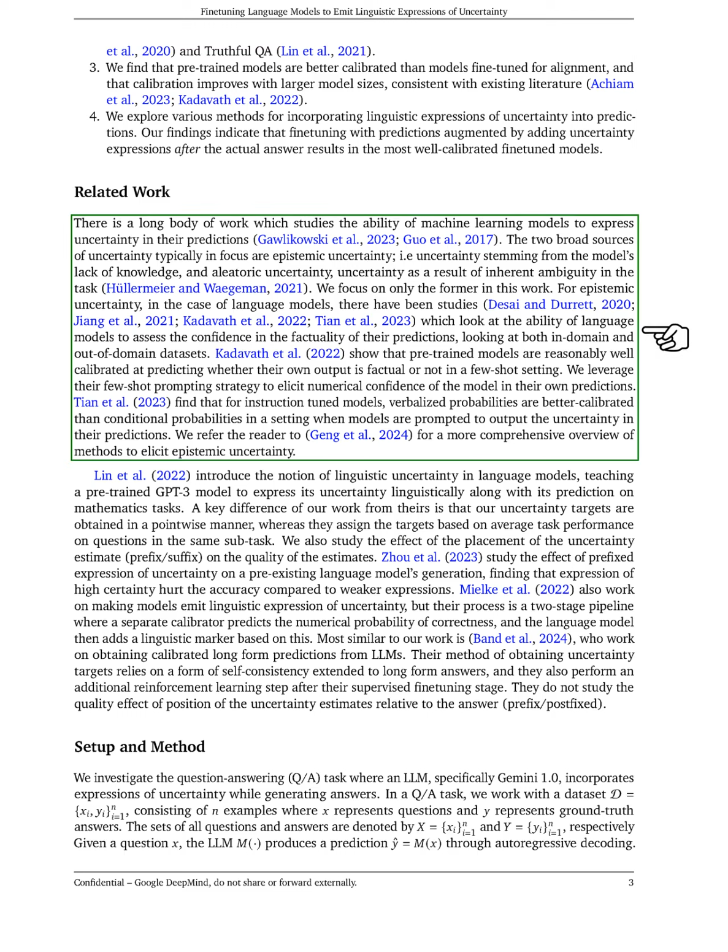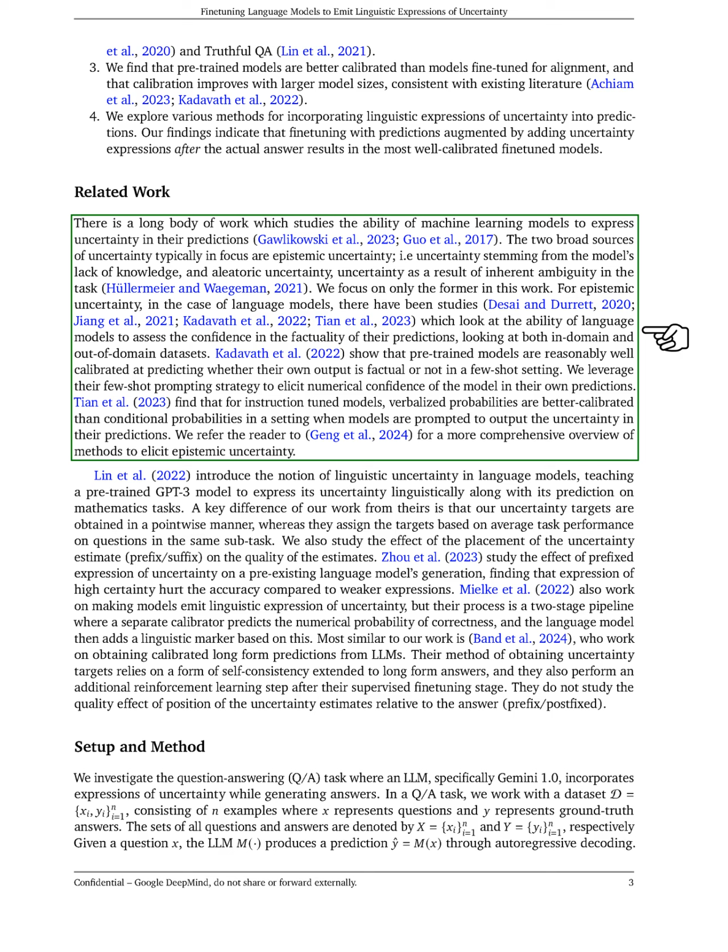In the related work section, we note that there has been extensive research on how machine learning models express uncertainty. We focus specifically on epistemic uncertainty, which arises from the model's lack of knowledge. Previous studies have examined how language models assess the confidence of their predictions, both in domain and out of domain. We build on these studies by using few-shot prompting to gauge the model's confidence in its outputs.